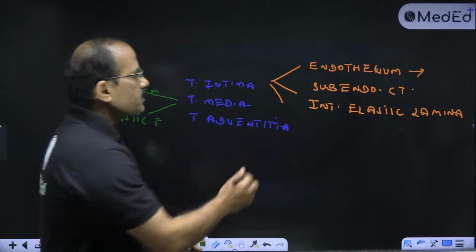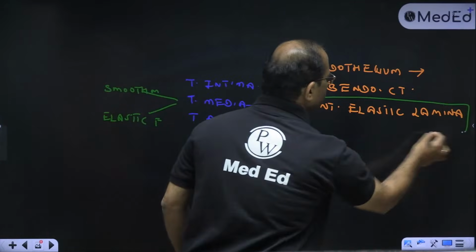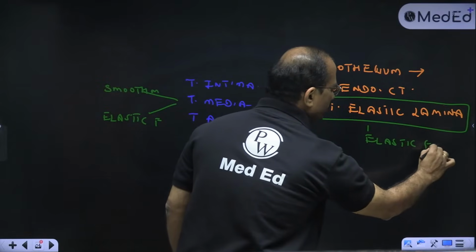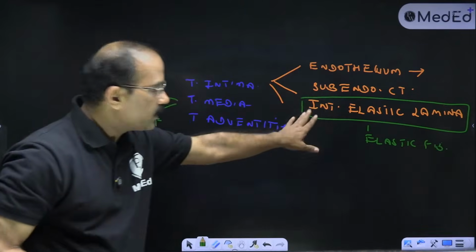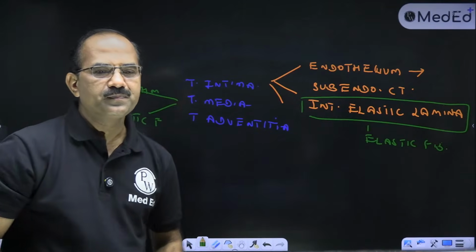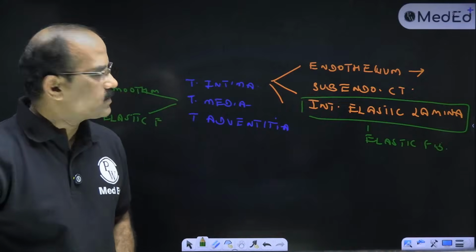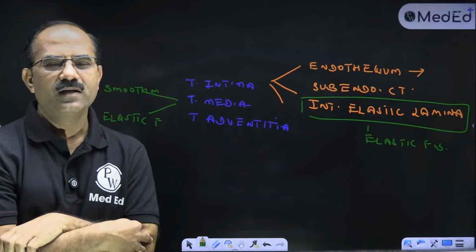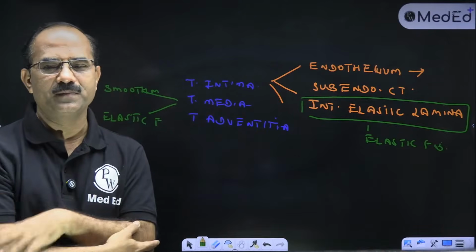Now this internal elastic lamina is made up of elastic fibers. ये elastic fibers का बना हुआ आता है, हाँ? This internal elastic lamina is prominent in which arteries? बोल सकते हो? Internal elastic lamina is a characteristic of what? चलो answer this. ये हमेशा पूछता है, ये MCQs में भी आता है.